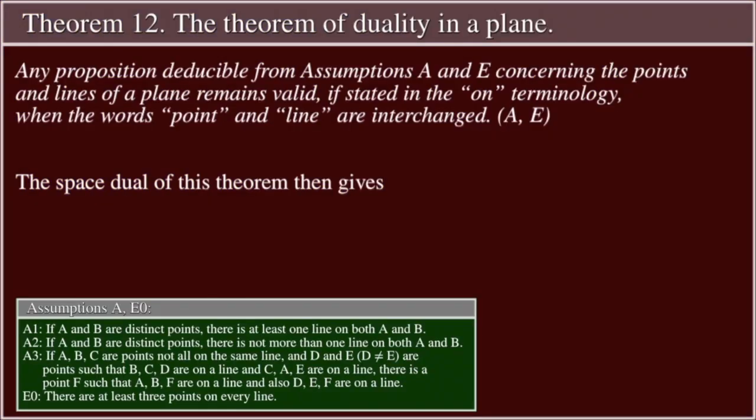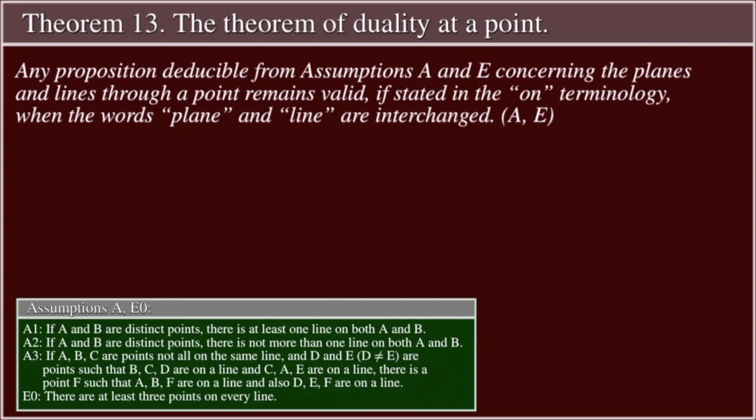This gives Theorem 12, the theorem of duality in a plane. Any proposition deducible from assumptions A and E concerning the points and lines of a plane remains valid if stated in the on terminology when the words point and line are interchanged, assumptions A and E. The space dual of this theorem then gives Theorem 13, the theorem of duality at a point. Any proposition deducible from assumptions A and E concerning the planes and lines through a point remains valid if stated in the on terminology when the words plane and line are interchanged, assumptions A and E.